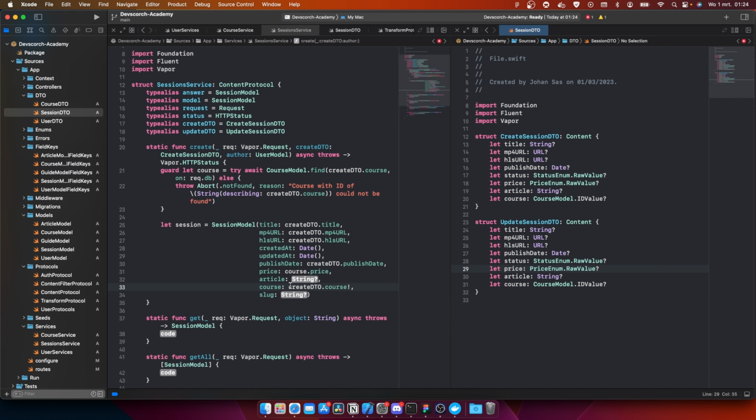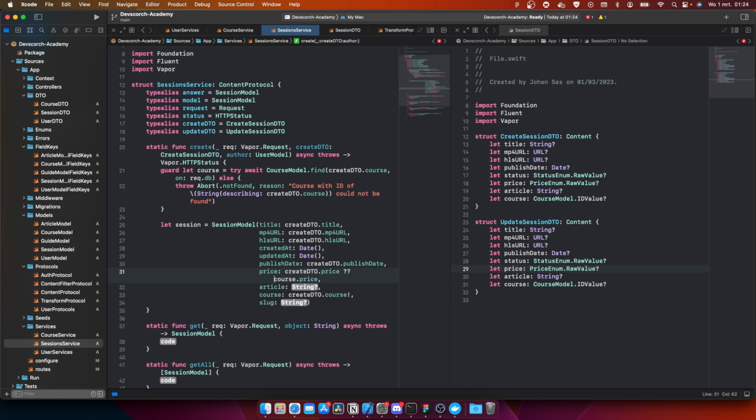So the reason why we're gonna do it like this is that when we add a course, we already know if it's free or not. So if it's free, we're gonna add the sessions to it. We don't have to select the price every time ourselves if we don't want to, because now we can actually just adopt the course.price. But what we could do is create dto.price, and if that's empty, we're just gonna take the course.price. This way we are safe. This way we are sure that there is a value when we have to do something.